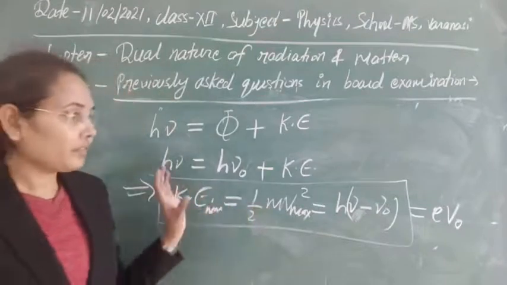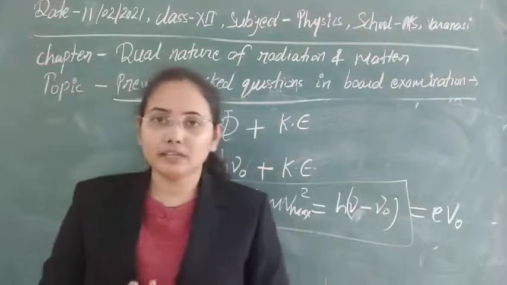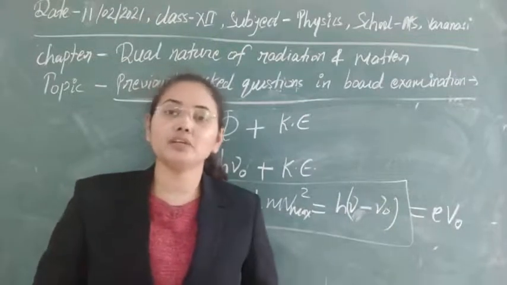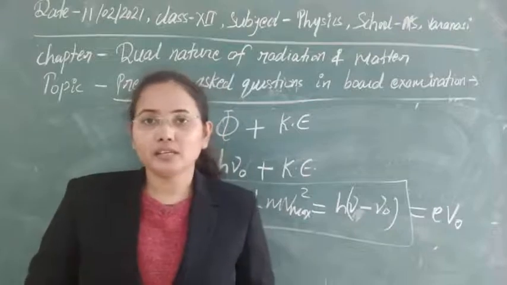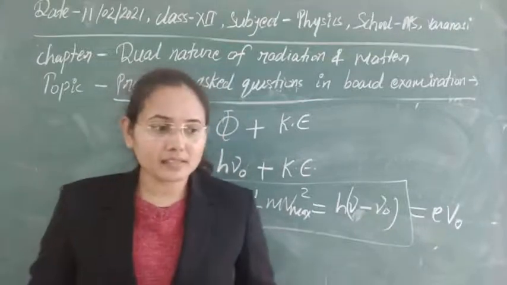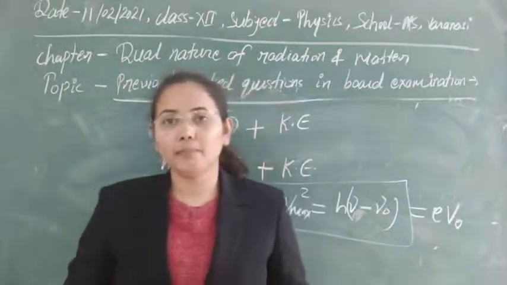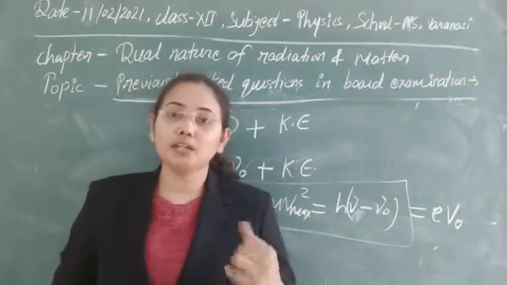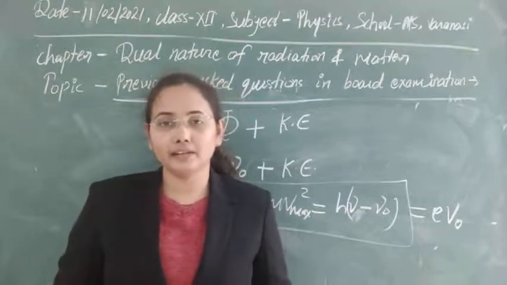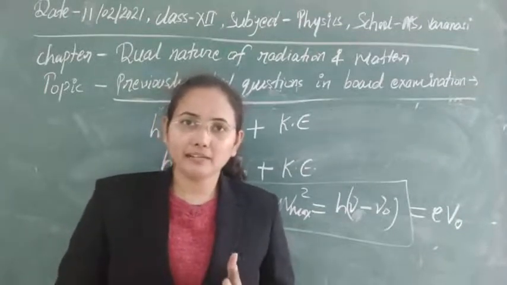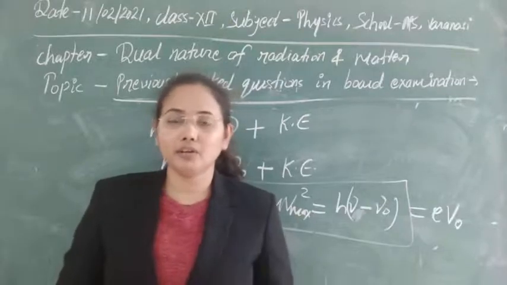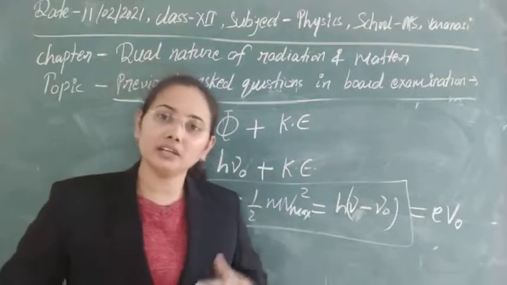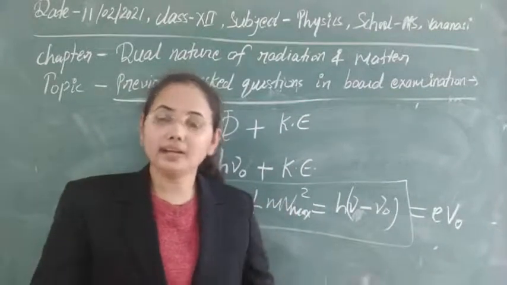The second law is that the intensity of radiation is directly proportional to the number of photoelectrons ejected from the metal surface. This is also an aspect of quantum optics: the intensity of radiation is directly proportional to the number of photons contained in that light. Whenever the number of photons increases, all these photons, when incident on the metallic surface, transfer their energy to a greater number of electrons.